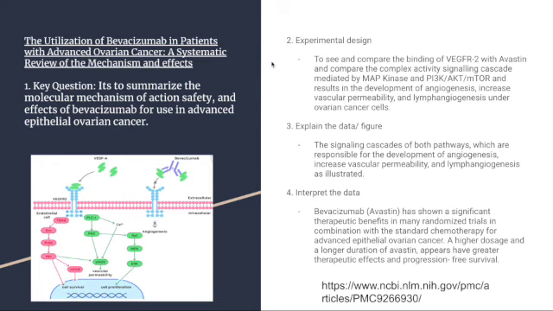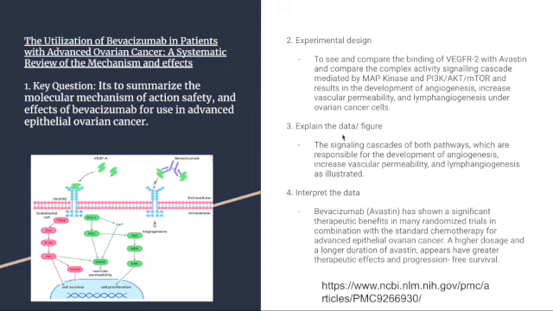The experimental design is to see and compare the binding of VEGFR2 with Avastin and compare the complex signaling cascade mediated by MAP kinase and PI3K, also AKT, as well as mTOR, which results in the development of angiogenesis, increased vascular permeability, and lymphangiogenesis in ovarian cancer cells.